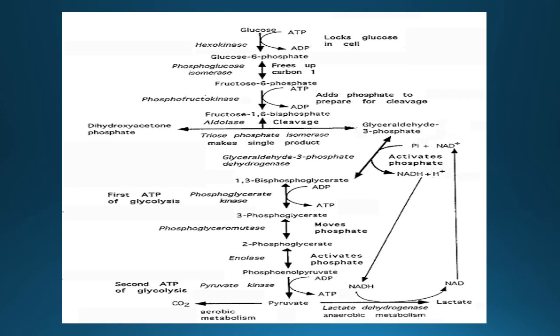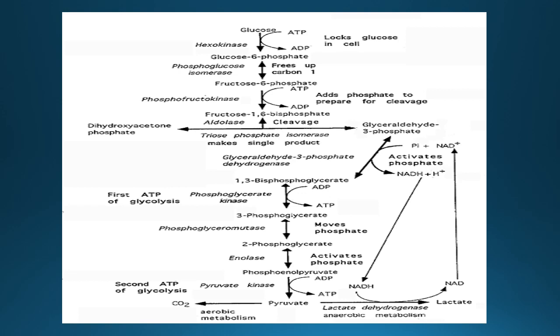Then in the next step, the phosphoglycerate kinase enzyme acts on 1,3-bisphosphoglycerate for the formation of ATP and 3-phosphoglycerate. Then 3-phosphoglycerate isomerizes to give 2-phosphoglycerate.